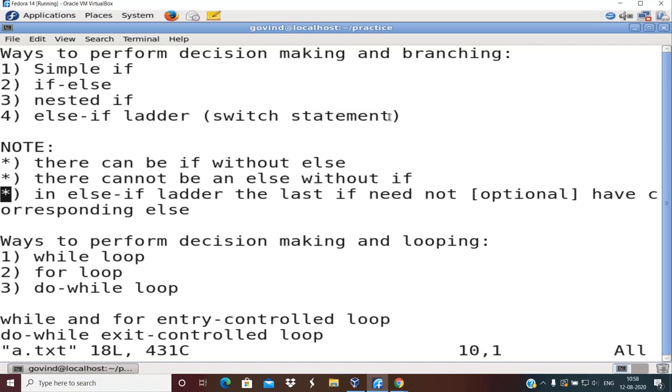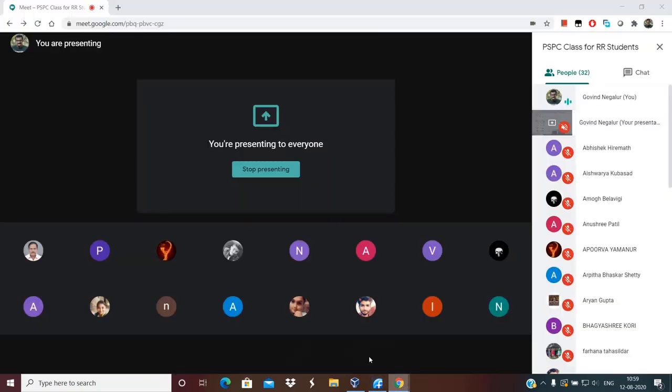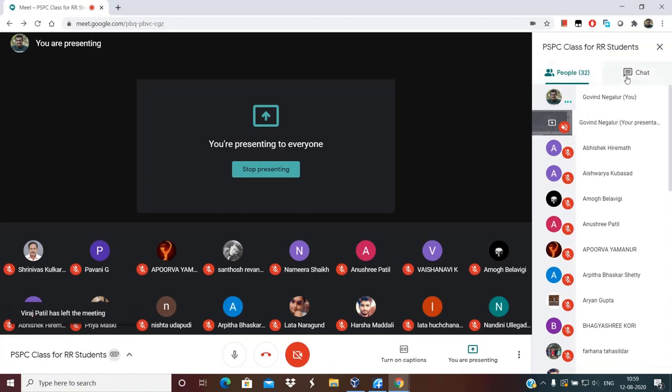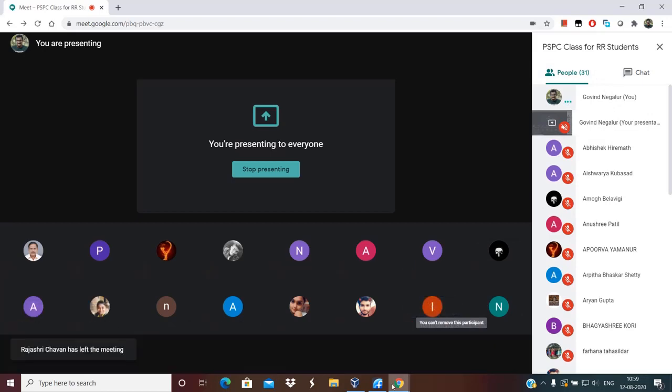Otherwise you can refer to it from the textbook, because switch has some disadvantages, wherein else if ladder is generic and can be used for all the scenarios, but to use a switch statement, your program definition must satisfy a few constraints, right? So that's why I'm not taking the switch statement at this stage. Okay. So before moving on to the loops, is anyone having any doubts? You can just post it in the chat. Fine. Then I will take up the loops part.